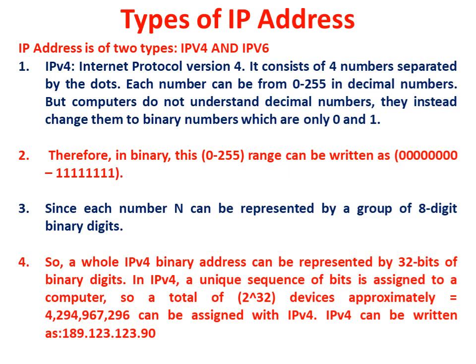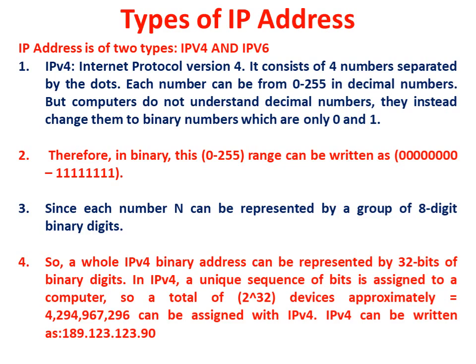This can also be an IP address. So let me summarize here. An IPv4 address is given 32 bits, and with these 32 bits we can have 2 power 32 devices given an IP address, which is going to be unique.